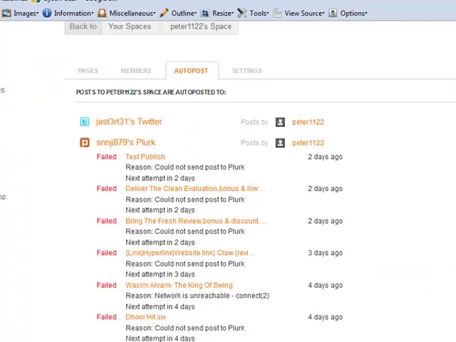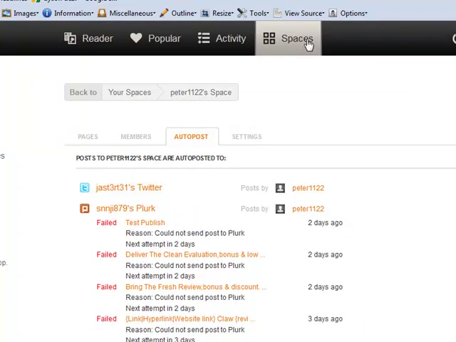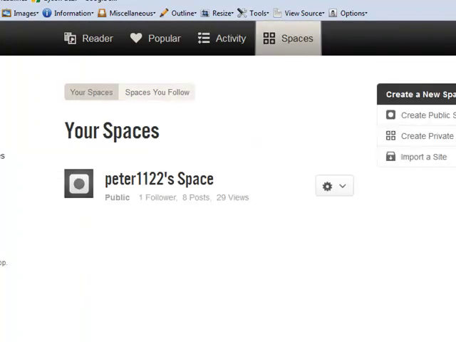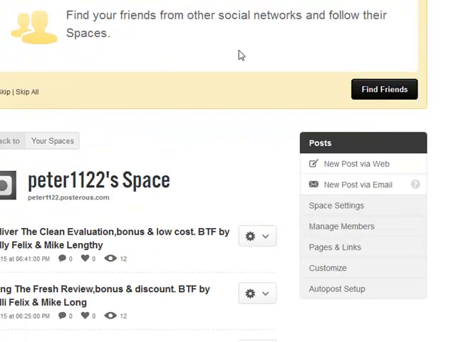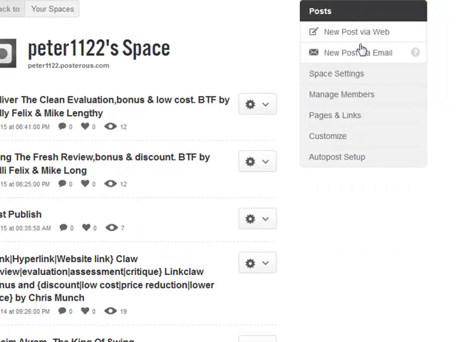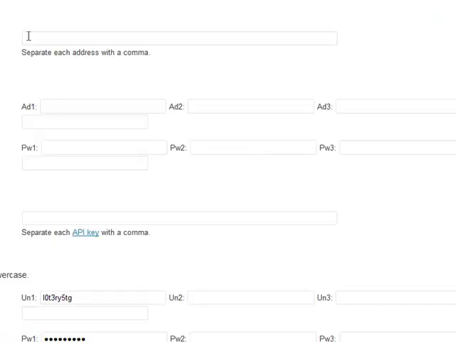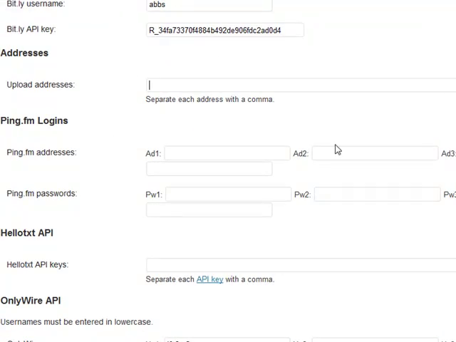So I'm going to tell you now where you can get your upload email from. If we go back over to my Spaces, and this time click on the button again, but click on Posts. Once you go over to Posts, guys, towards the right hand side you've got a little menu, and you'll have two options: new post via web or new post via email. If you click on new post via email, or you click on that question mark button, or just hover over the question mark, then you'll get your upload address. So mine here is peter1122 at posterius.com. And you just enter that email address, guys, inside of the upload address, and separate each one by a comma.